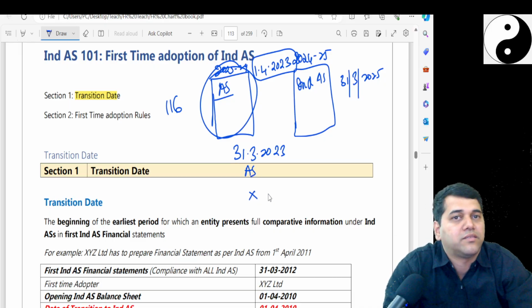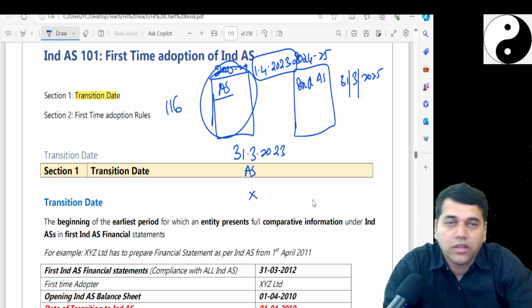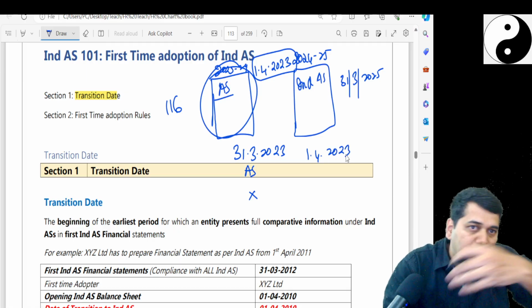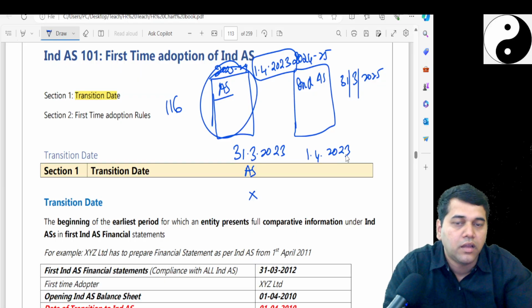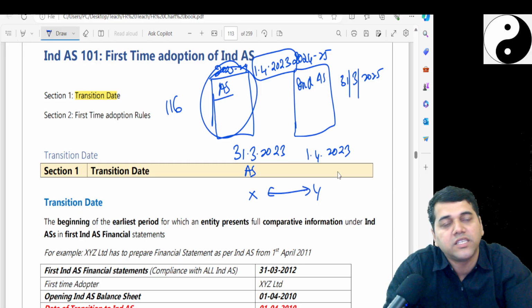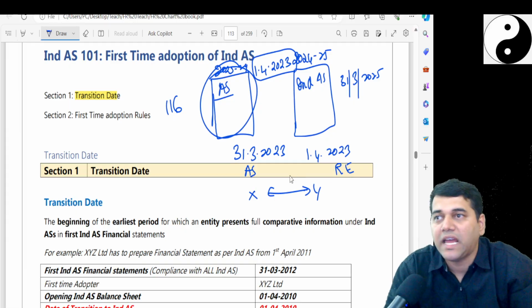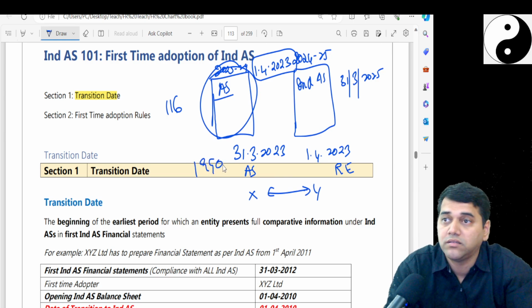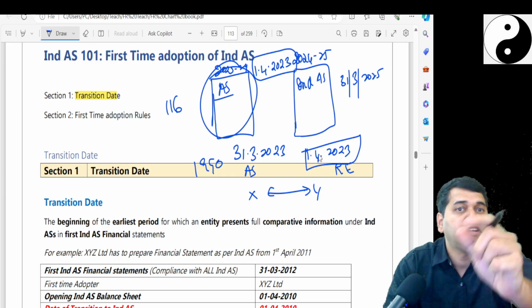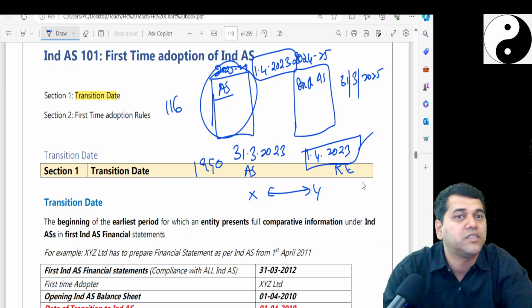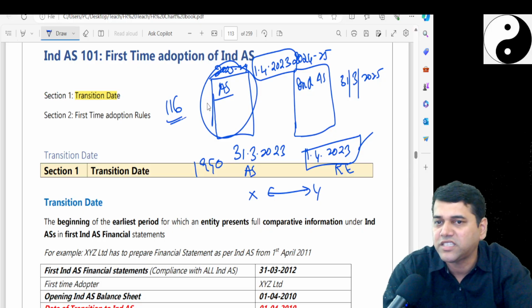Up to the 31st March 2023 balance sheet, which is prepared as per accounting standard, you have got some X balances. Now you will prepare all balances from 1st of April 2023 as per the new standard, and you may get Y balances here. The difference between this X and Y would be adjusted in the retained earnings. It can be full retrospective, like we have seen: from 1990 you start, check what my balance is on this day, and take the differential to the retained earnings. Or it can be modified retrospective, where from this day only you restate it, the same as we discussed in 116.